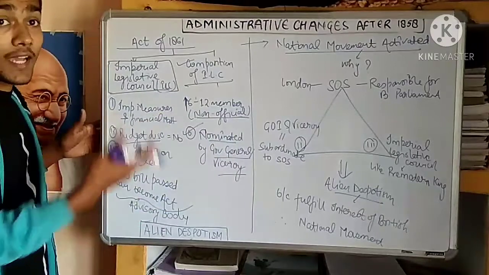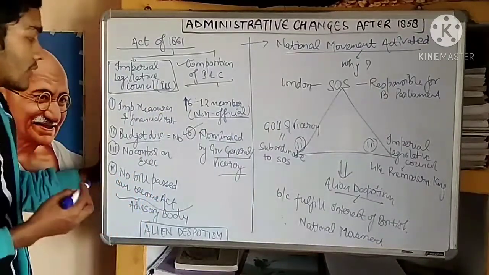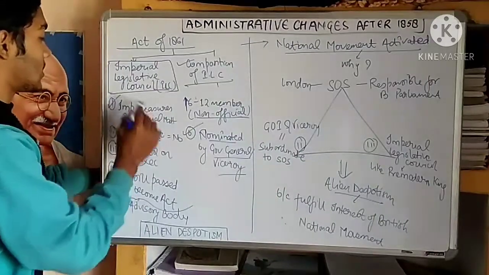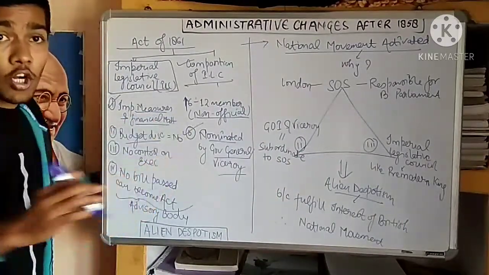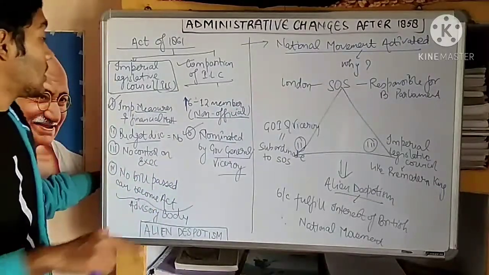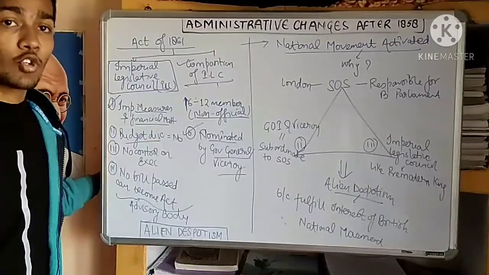Now we will discuss some features of this. The first feature was that some important measures and financial matters that pertained to the Indians could not be discussed by this legislative council before the previous approval of the British government.